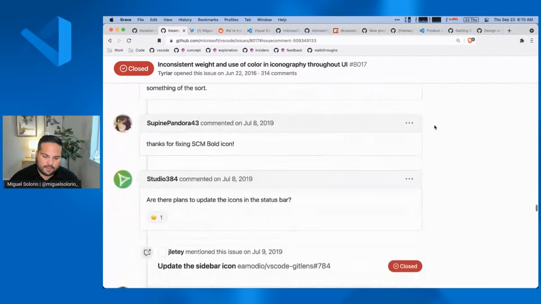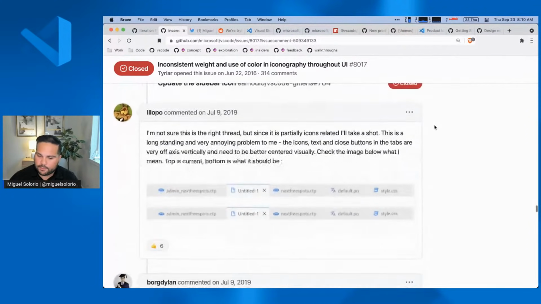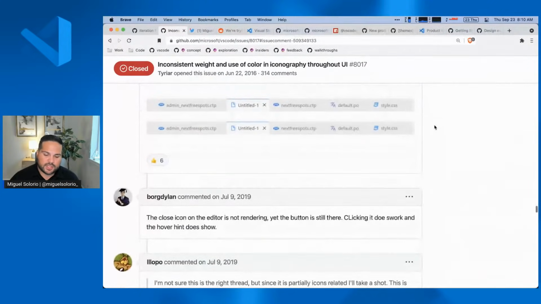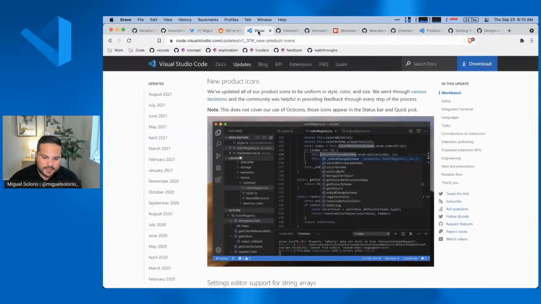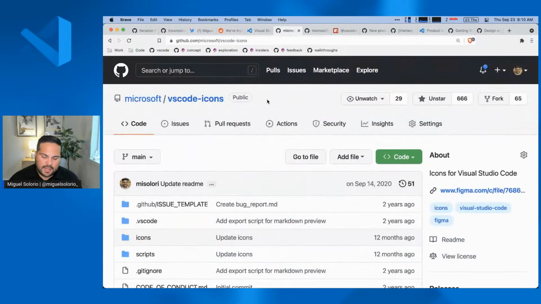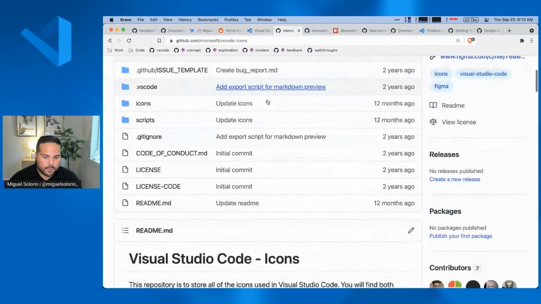So this was a very long process, probably about three to four months, I would say, from when we initially started. And so we started to get lots of great feedback on this. And so we did eventually launch them. We mentioned this in our release notes when we actually updated this. And then we also wanted to give back to the community and open source the icons. So this is something that we haven't done before.